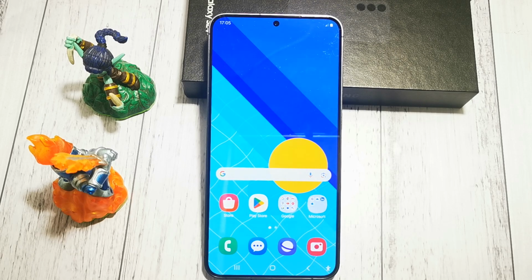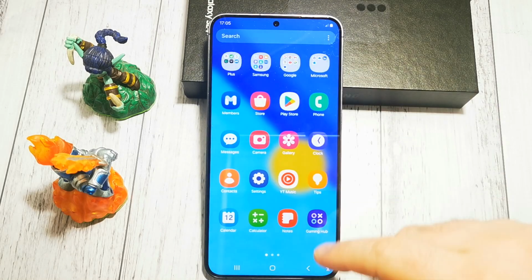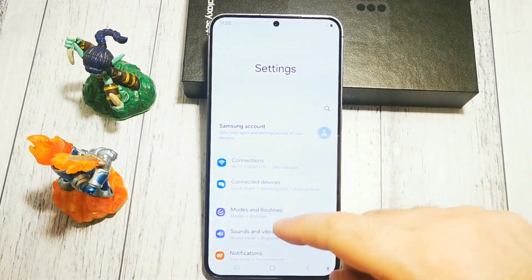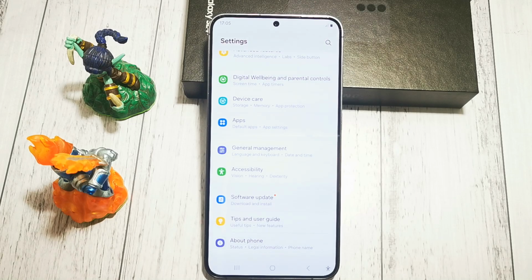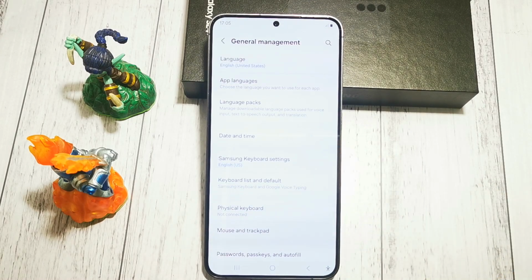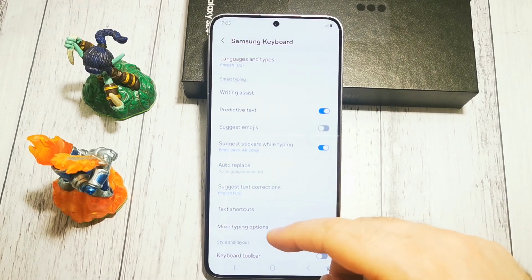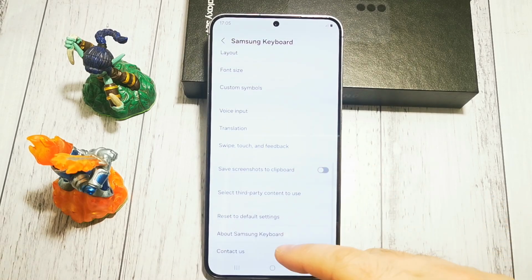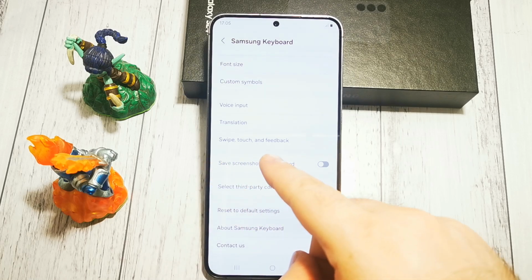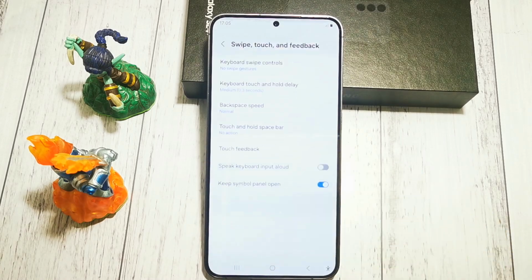Today I will show you where to find the option and how to turn on keyboard sound in Samsung Galaxy S24 Plus phone. So where to look for our keyboards options. So settings first. Then we need to go to General Management Options menu. Here we have Samsung keyboard settings. Then we need to scroll down to swipe, touch and feedback.